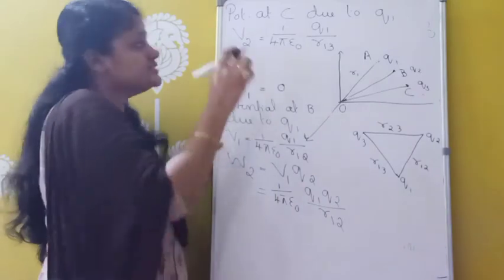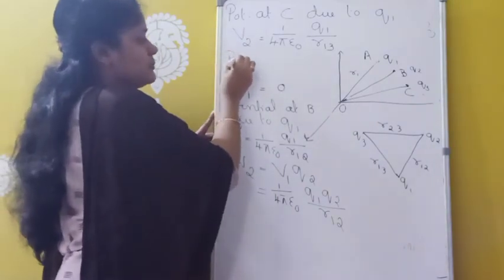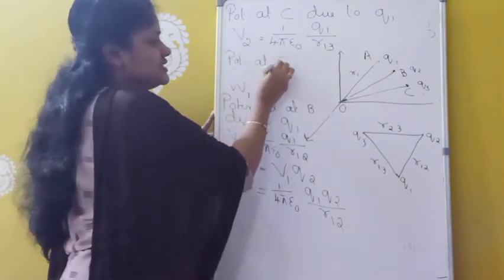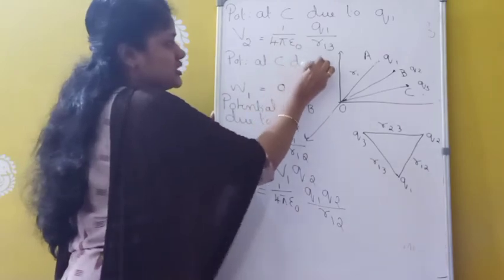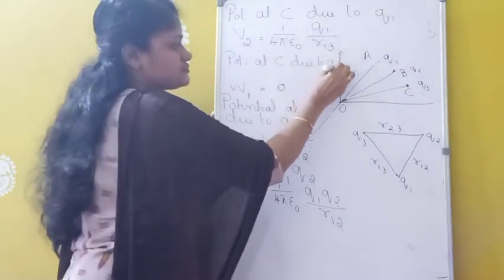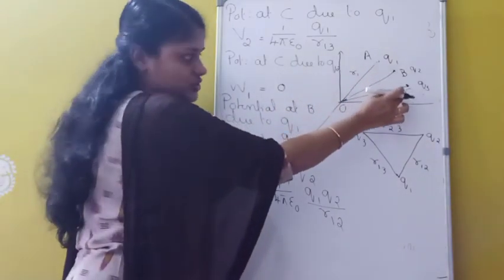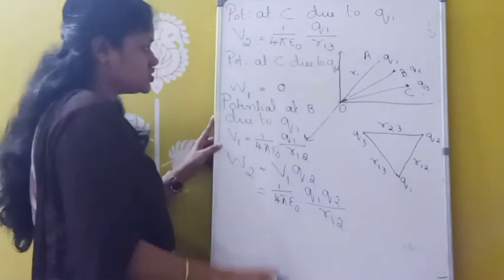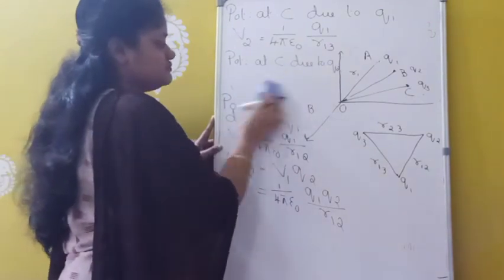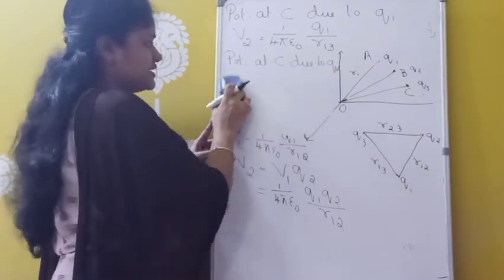Similarly, we have to write the potential at C due to the Q2 charge. I am taking that as V3.